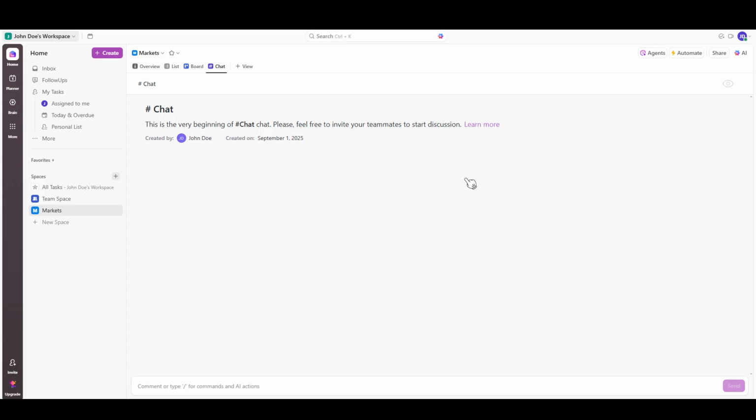Then there's data triage, particularly useful in a customer support setting where an agent can read new tickets, categorize them by urgency, and assign them to the right team member.